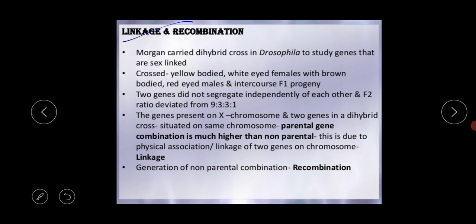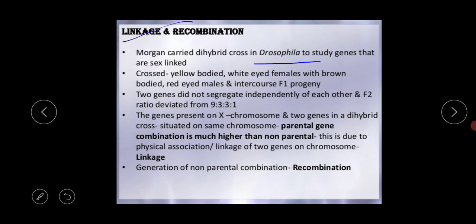Morgan and his group observed in Drosophila, which was their main experimental object, their main study material. Drosophila is the fruit fly. When the two genes in a dihybrid cross were situated on the same chromosome, the proportion of the parental gene combinations was much higher than the non-parental type.